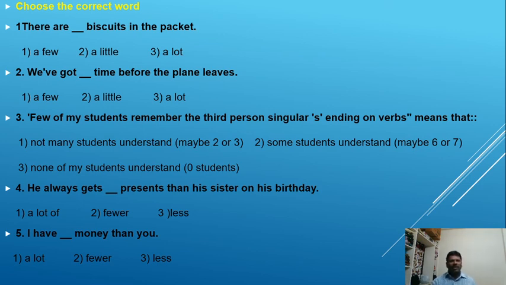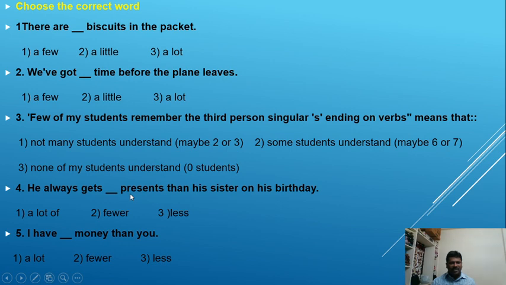We have dash time before the plane leaves. Options are given here: a few, little. Time is an uncountable noun, and it is a negative sentence. Try to select the correct answer. Few of my students understood: remember the third person singular s ending in verbs means that not many students understood. Some students understood, maybe 6 or 7. None of the students understood, 0 students. Please try to guess the correct answer.